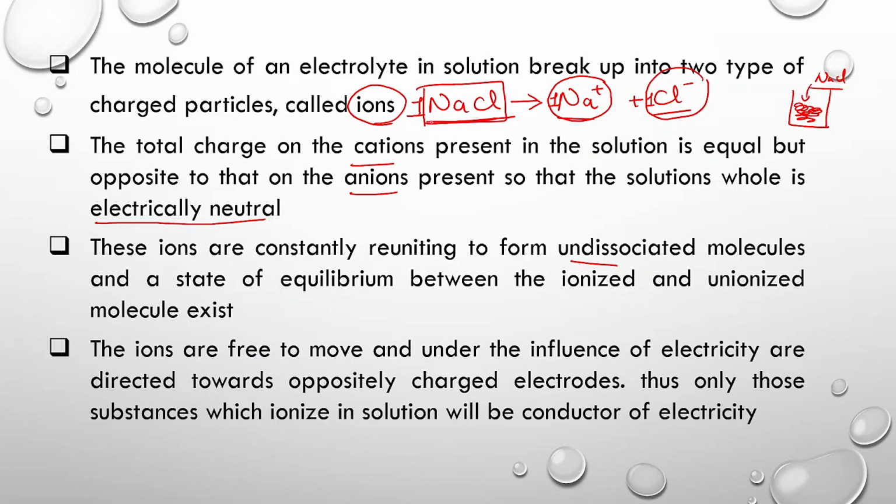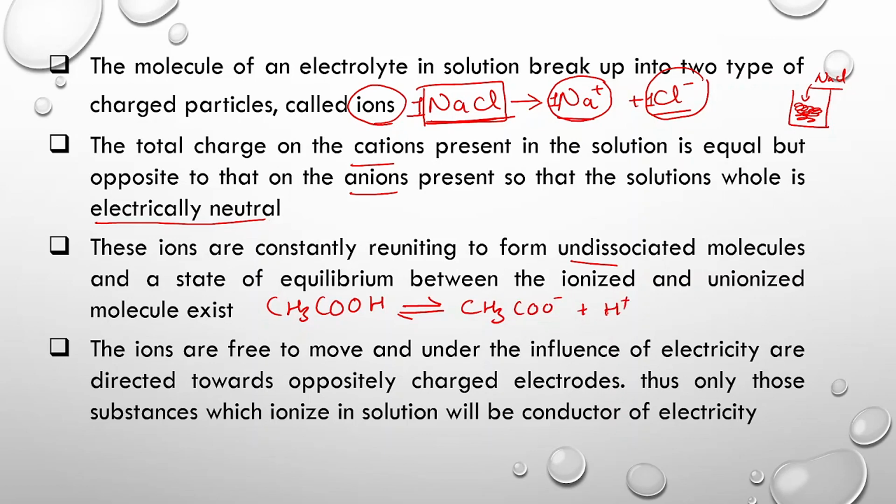Sodium chloride is a strong electrolyte, and strong electrolytes dissociate completely, while for a weak electrolyte, take the example of acetic acid. Acetic acid is a weak electrolyte, and it will dissociate very feebly to give CH3COO minus, the acetate ion, plus H plus.